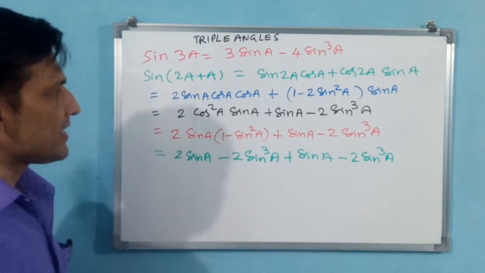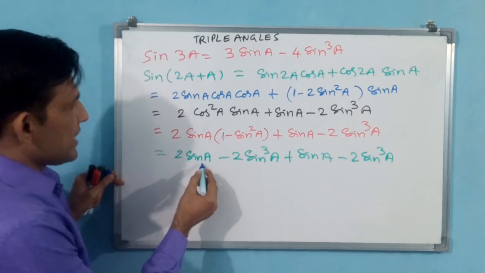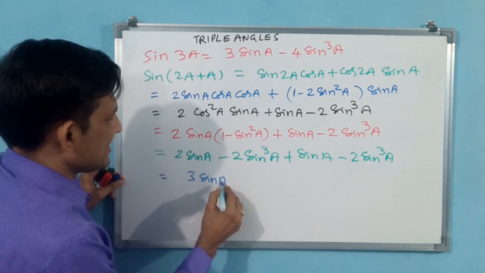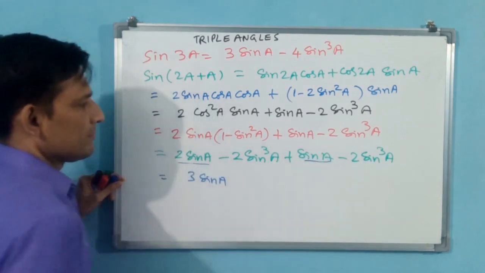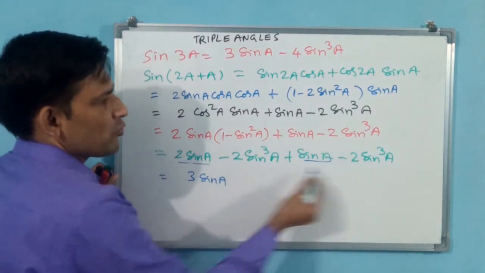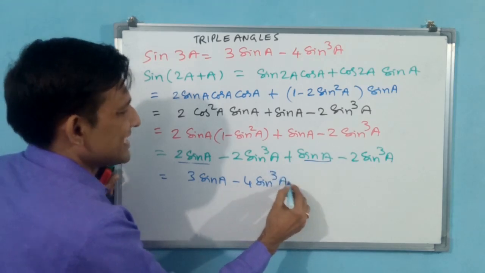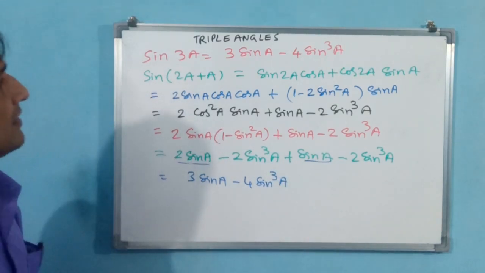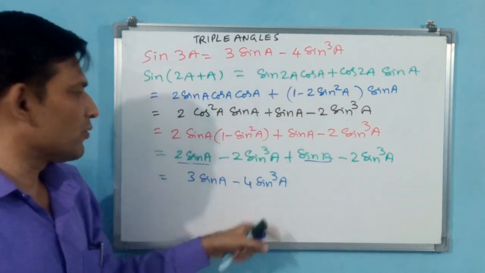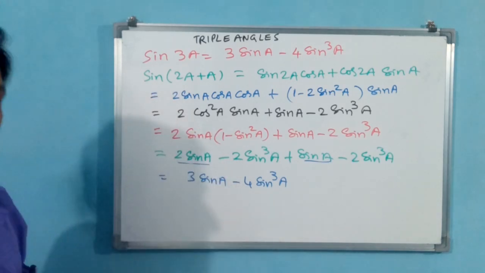Okay. Now finally you conclude. Why? Because you see 2 sin a plus sin a are going to become 3 sin a. Minus 2 sin cube minus 2 sin cube, minus 4 sin cube. Now you see, is it the RHS? 3 sin a minus 4 sin cube a. LHS is equal to RHS. We came from LHS and we received RHS.